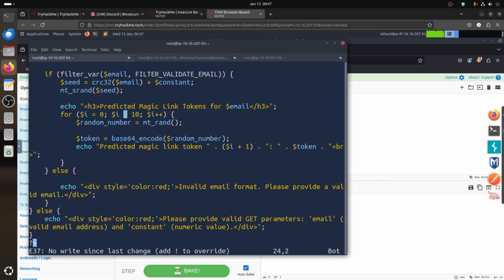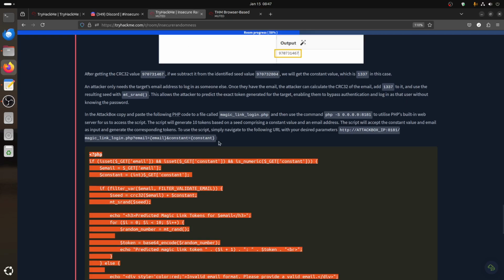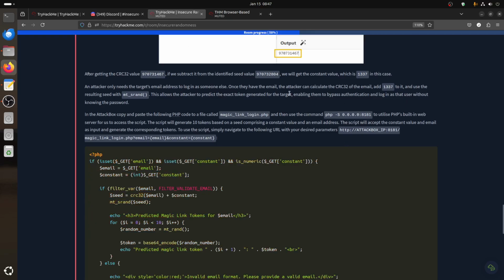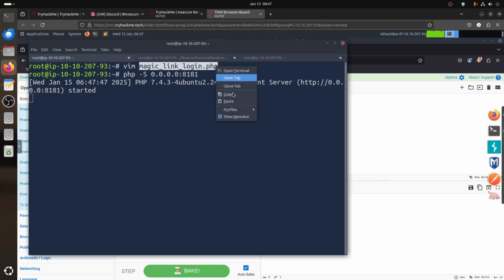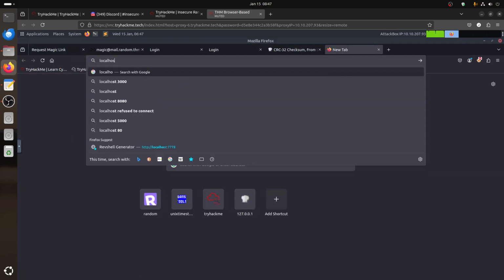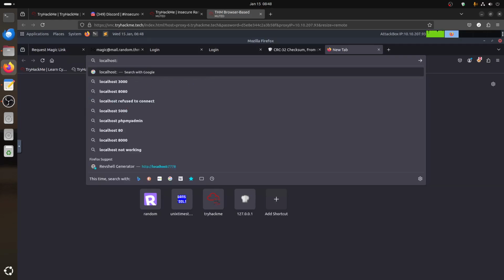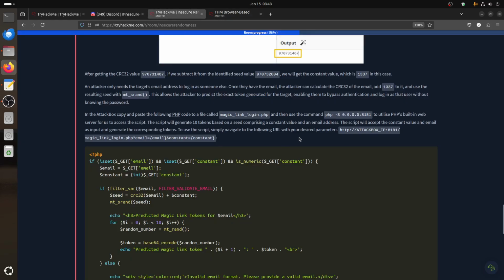Now let's run a quick PHP server with -S 0.0.0.0. This is not Python, so we can pick port 8081. Let's follow the same structure of the room. I use 8181. You can use whatever you want. Now if I go to localhost 8181, because it's inside the attack box, we have this script, and we only give it the email and the constant.